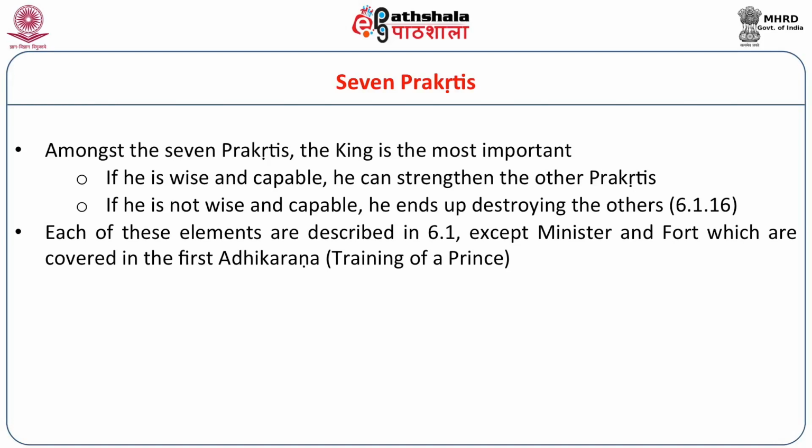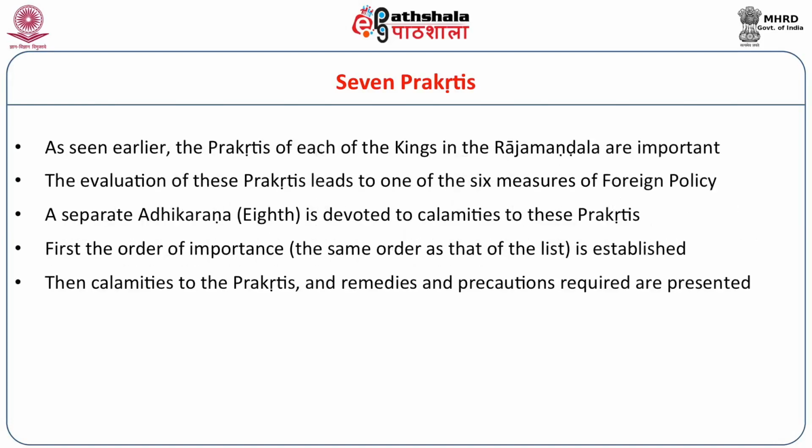Each of these prakritis along with the king get to play in the Rajamandala, because we said that there are 12 kings and we should look at 6 prakritis. Allies are not counted because they are included in the Rajamandalam. The evaluation of these prakritis leads to one of the 6 measures of foreign policy. In a given situation, after evaluating all 72 elements, finally the king makes a decision. Okay, now we need to go to war with X or Y. We need to make peace with Z, etc. Having dealt with these prakritis, a separate adhyaya is also devoted to calamities to these particular prakritis.